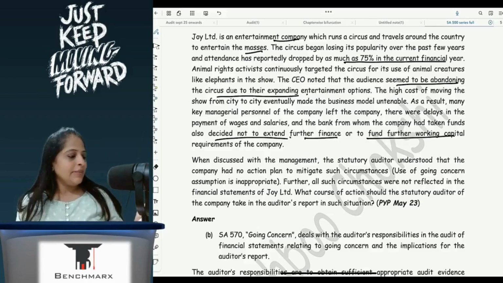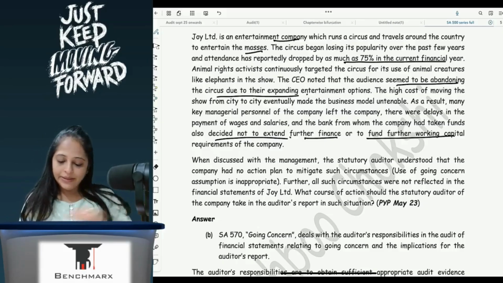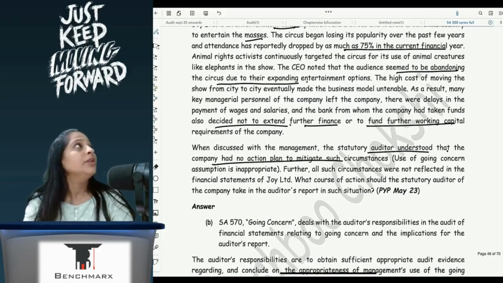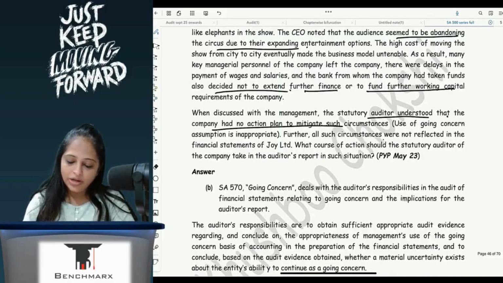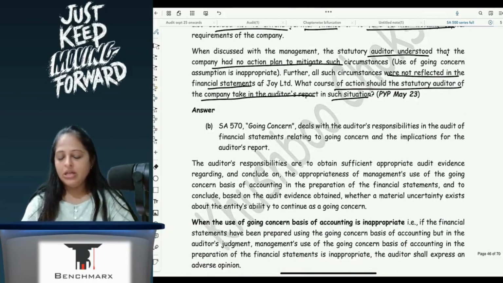When discussed with the management, the statutory auditor understood that the company had no action plan to mitigate such circumstances. Further, all such circumstances were not reflected in the financial statements. What course of action should the statutory auditor of the company take in such a situation?